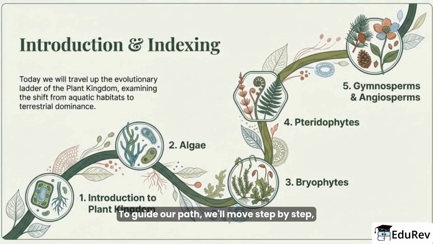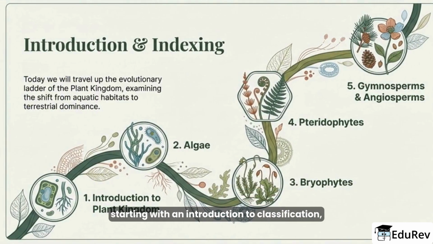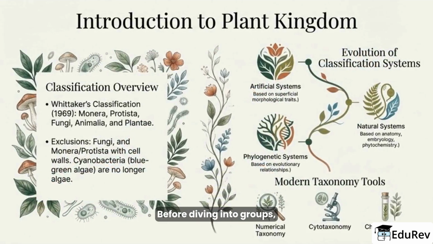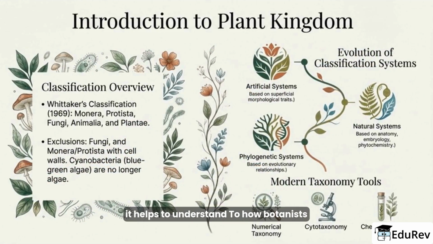To guide our path, we'll move step by step, starting with an introduction to classification, then looking at algae, bryophytes, pteridophytes, gymnosperms, and finally angiosperms. Thinking of these groups in order helps reveal the key innovations, from thalloid bodies to vascular tissue, seeds, and flowers, that shaped plant evolution. Before diving into groups, it helps to understand how botanists classify plants.